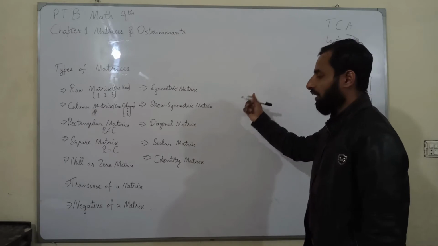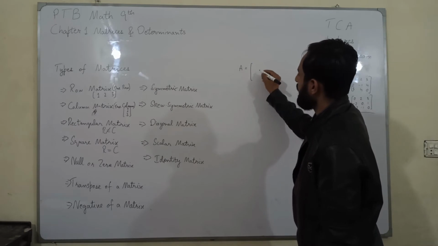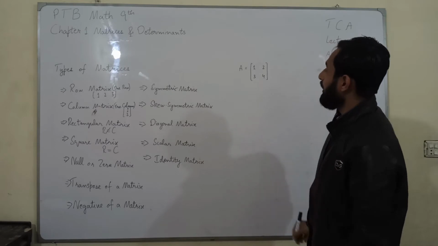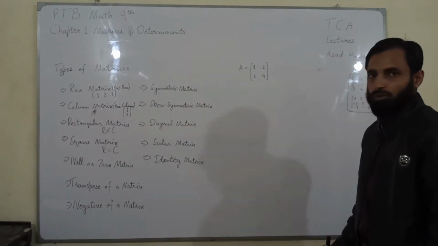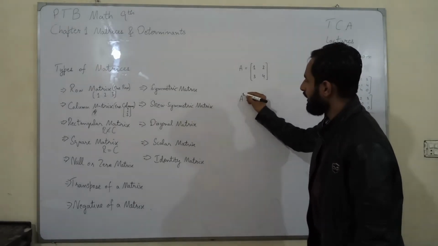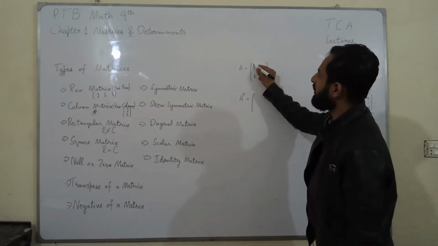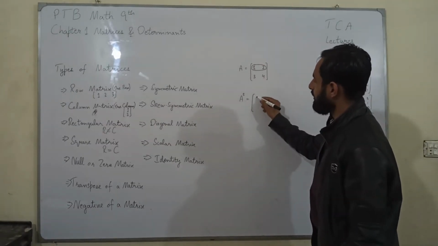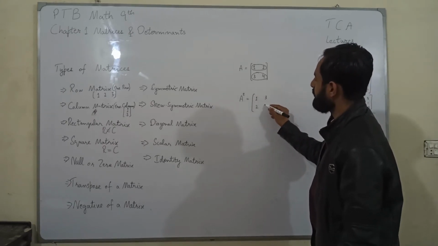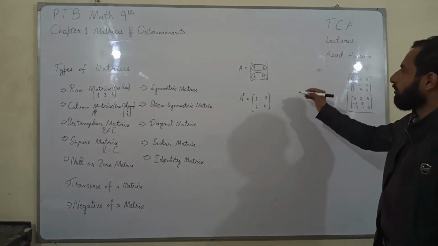Next one is transpose of a matrix. How can we find out the transpose of a matrix? For example, there is a matrix A which is equal to 1, 2, 3, 4. It is a matrix of order 2 by 2. If we have to find the transpose of this matrix, we can write like this: A transpose is equal to. Now we will interchange the rows into columns, or we can interchange the columns into rows. That would be equal to the A transpose.